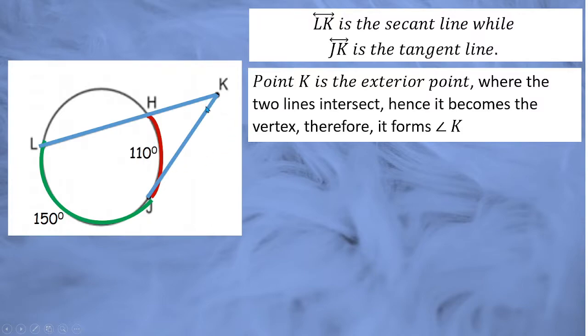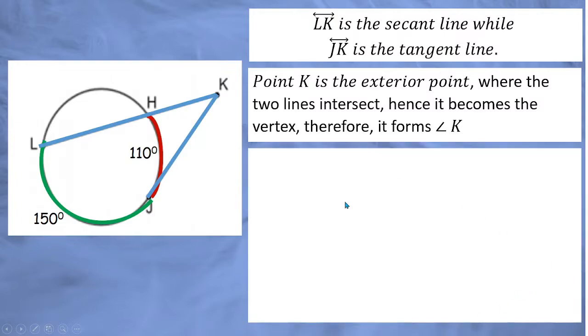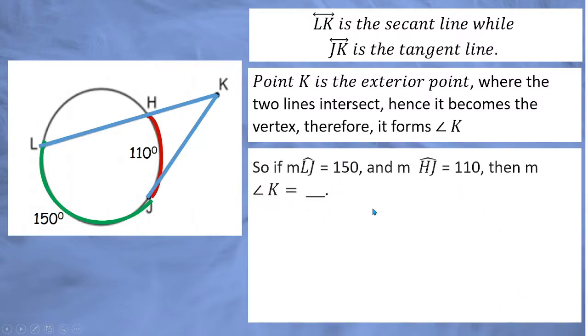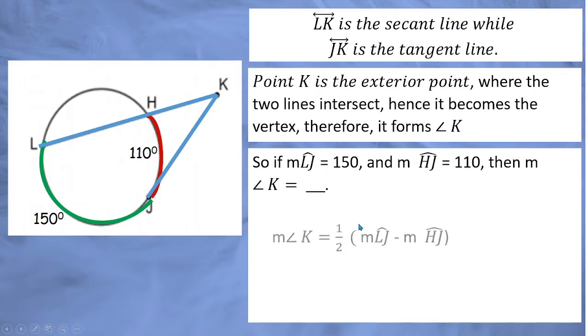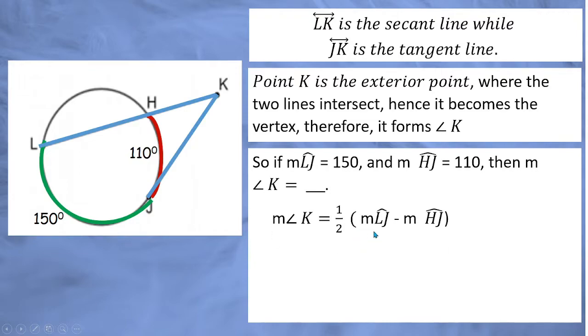What is the measure of angle K? By the formula, the measure of angle K is equal to 1/2 of the measure of arc LJ minus the measure of arc HJ. So, that will be 150 minus 110 is 40, divided by 2 is 20 degrees. So, therefore, angle K is equal to 20.